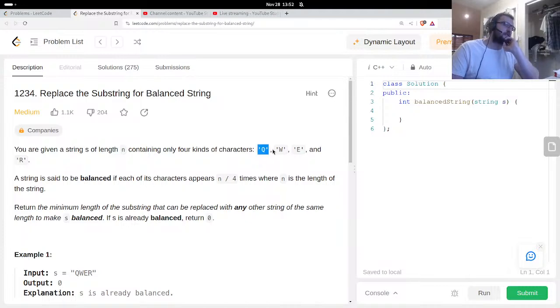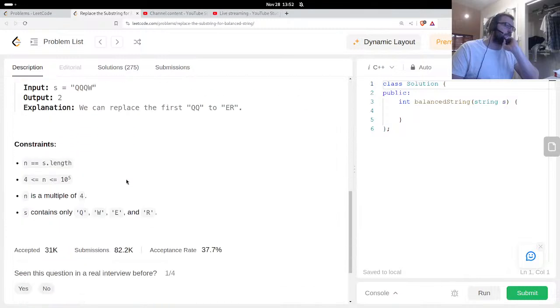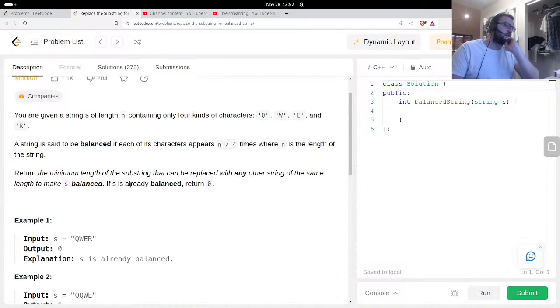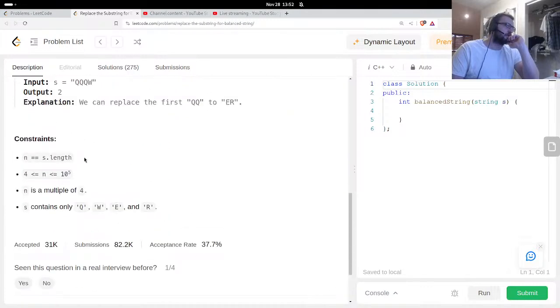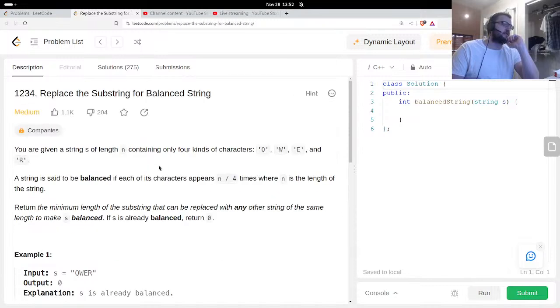So the frequency of each of these characters is what I want. And I want to somehow replace a substring. It's a relatively long string, so the solution has got to be linear or better.